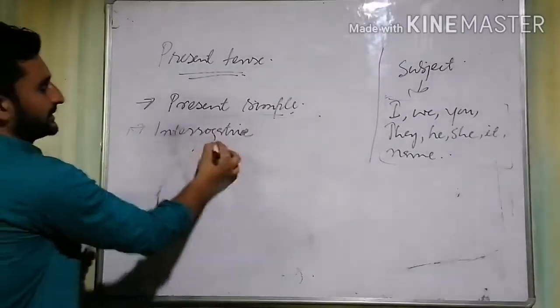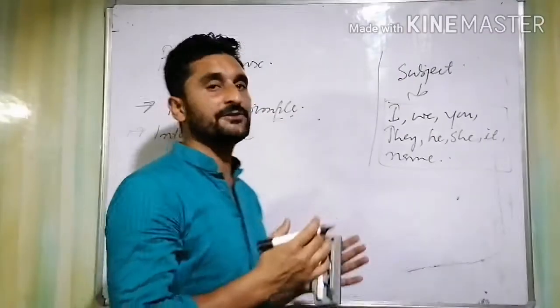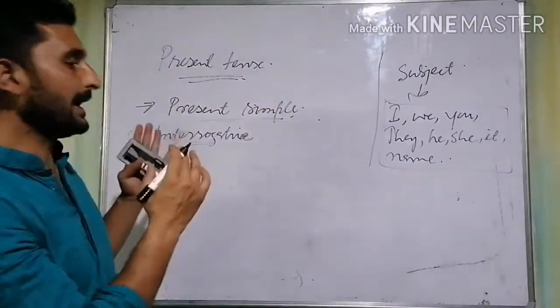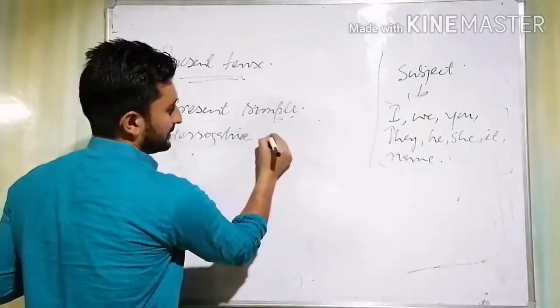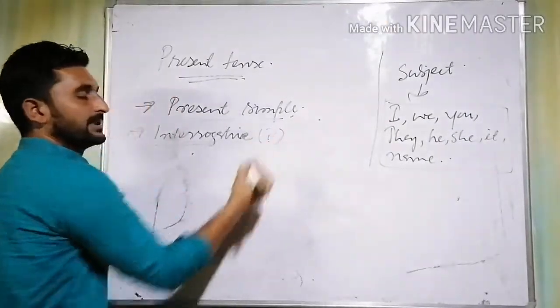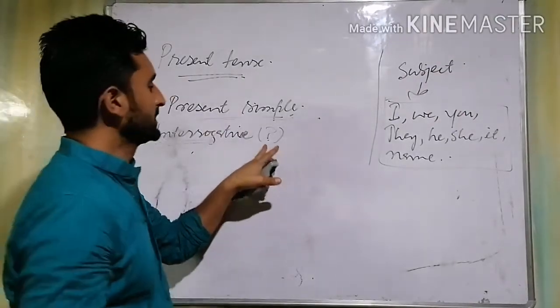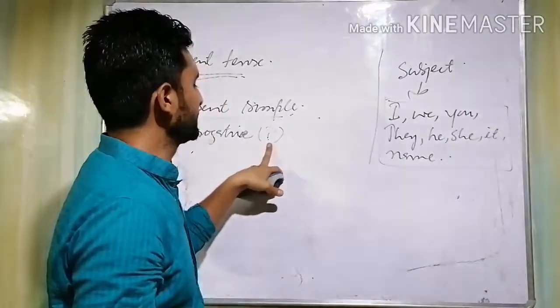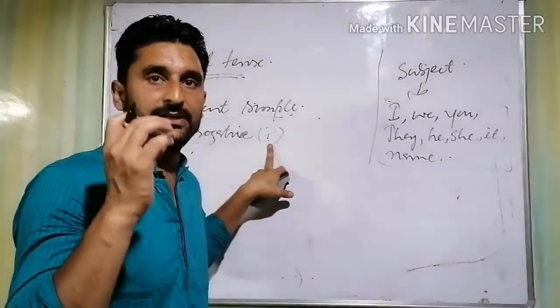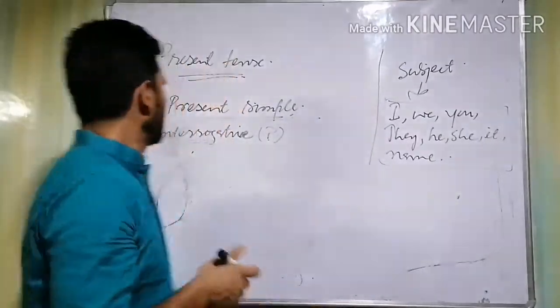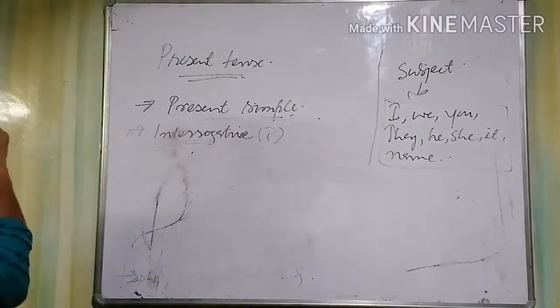Remember one thing, the identification of interrogative sentences is that they end with this mark. If you do not put this note of interrogation after an interrogative sentence, the sentence will be taken as incorrect. All right?